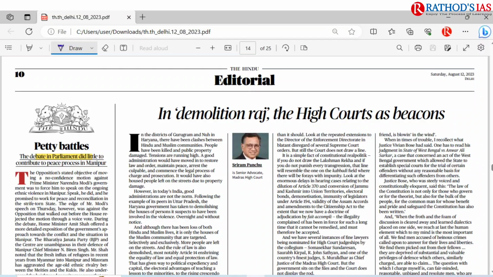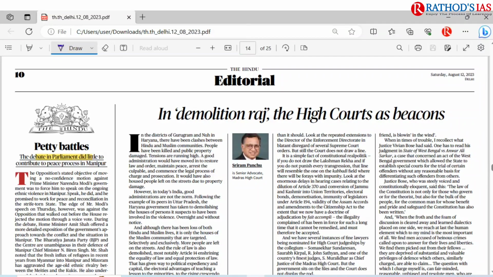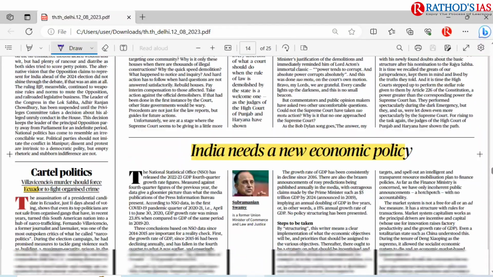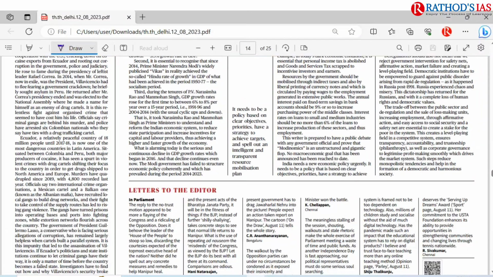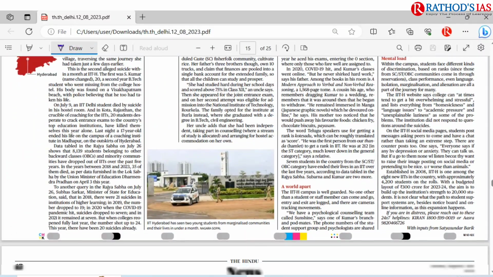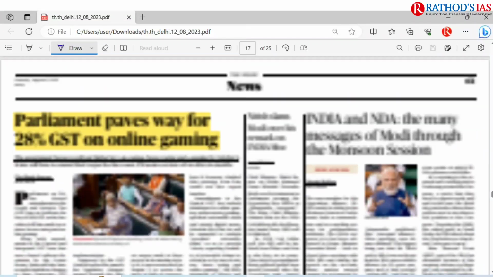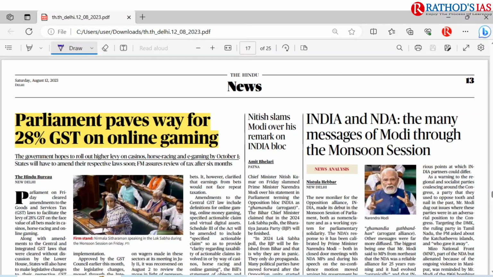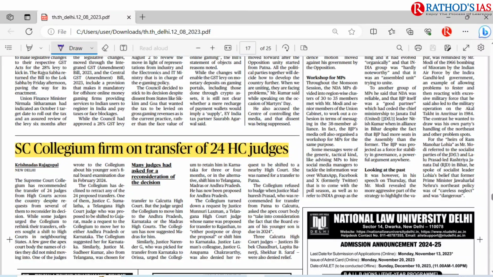In this editorial page, the first article is not much important because it is a political article. I discussed this petty battles topic, and I discussed the need of a new economic policy. There is no need of going through this ground zero. If you move forward to page number 13, you can see Parliament paves way for 28% GST on online gaming. Already we discussed this topic a number of times regarding casinos, horse racing, e-gaming. So we have 28% GST.